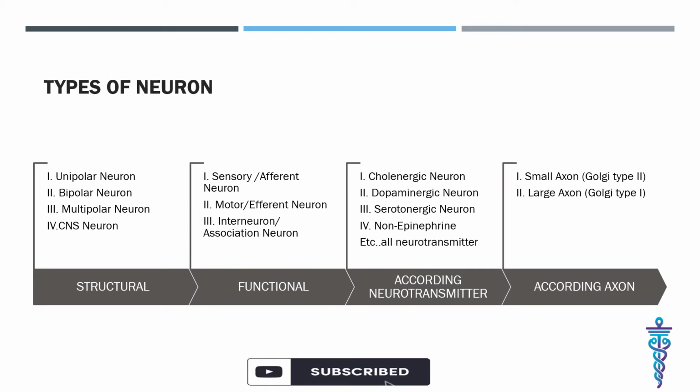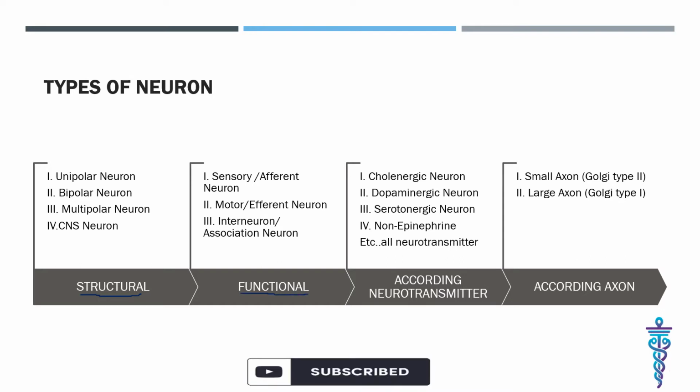Now we will discuss the types of the different neurons. Structural, functional, according to neurotransmitter, and according to the axon, these are the classifications of neurons. The structural classification is based on the structure of the neuron: unipolar, bipolar, multipolar. I will discuss these later in detail. And functional means depending on their function.